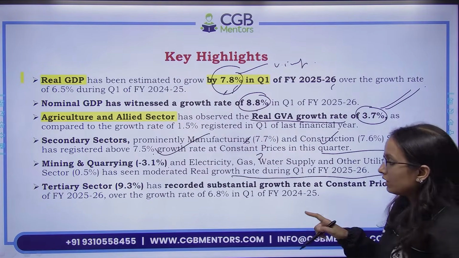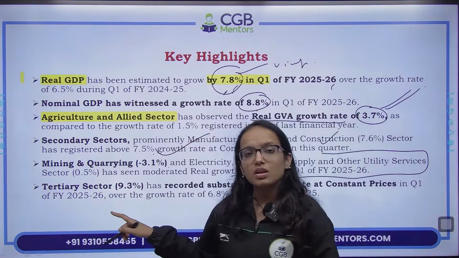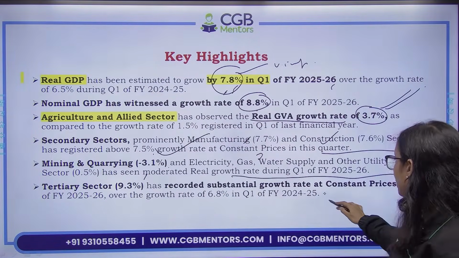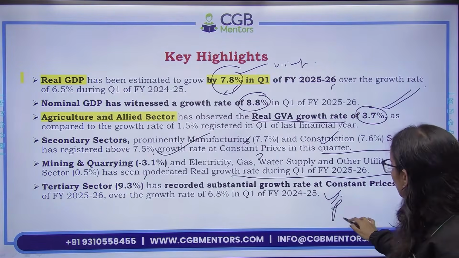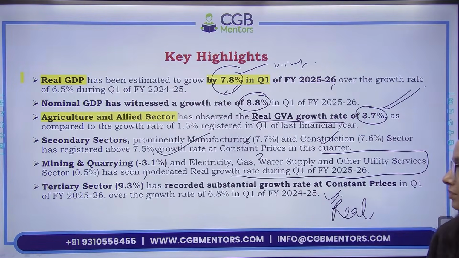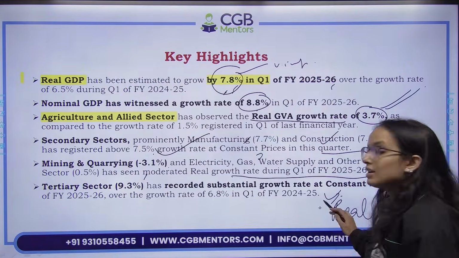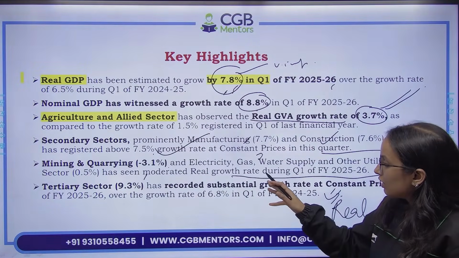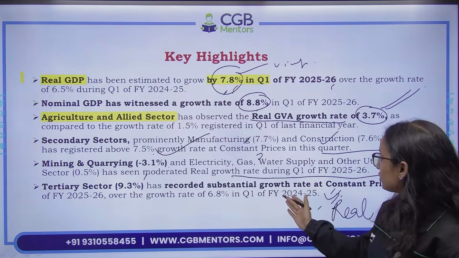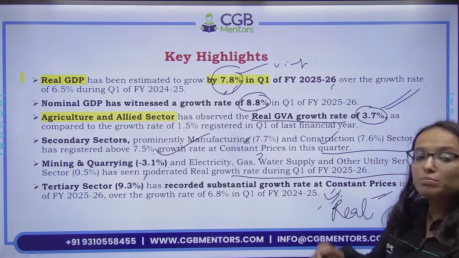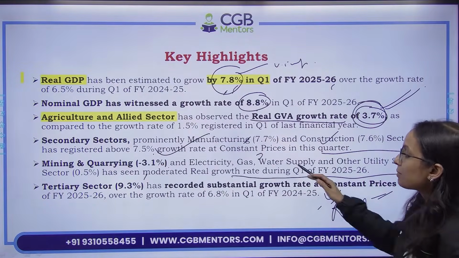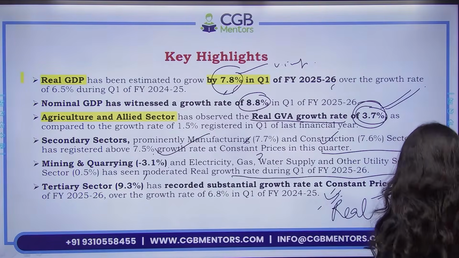On the other hand, the tertiary sector has recorded a very substantial growth rate of 9.3% at constant prices. So this is also a real figure. Real GVA of the tertiary sector is a very good performance. This is also at constant prices, not nominal current year prices. Remember the tertiary sector, very substantial growth rate in quarter 1, 9.3%. Agriculture and allied, remember 3.7%. Mining and quarrying has registered very moderate growth rate.